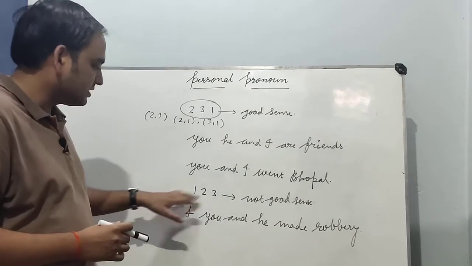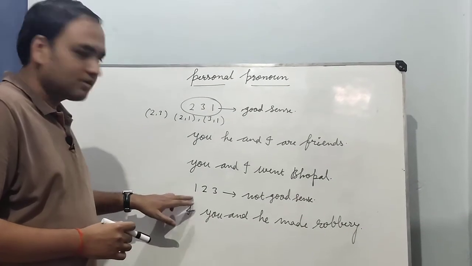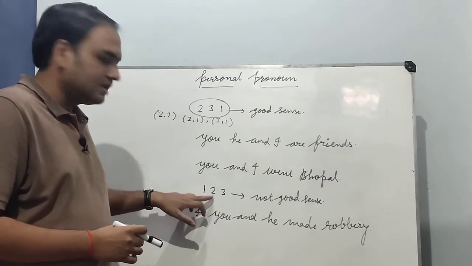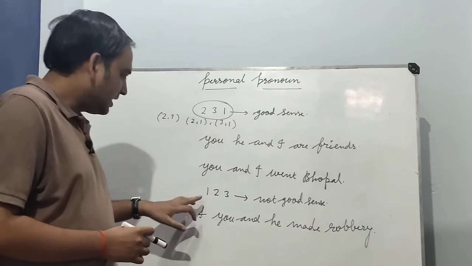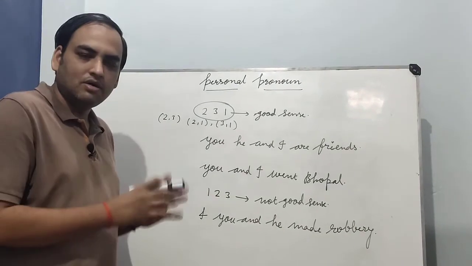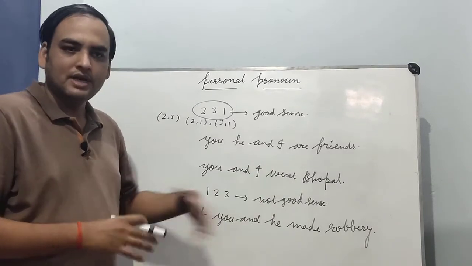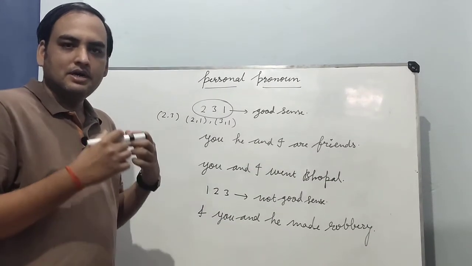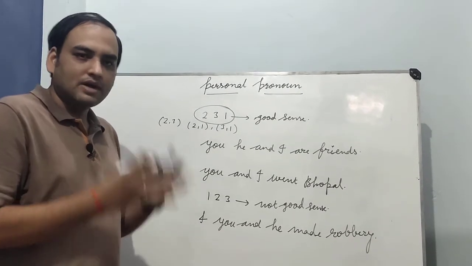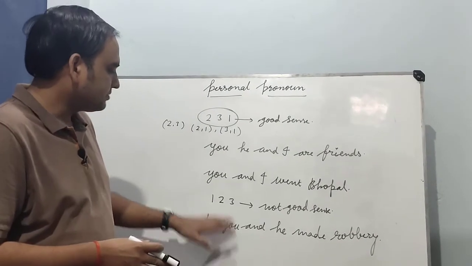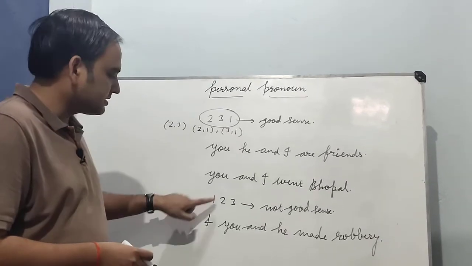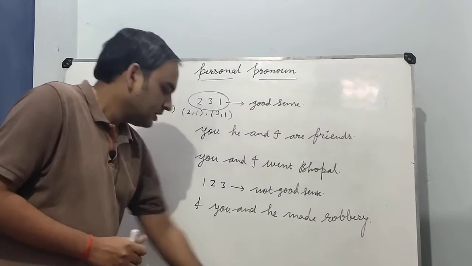Similarly, if we are not using all three personal pronouns, there are only two personal pronouns like 1 2, then sequence will be 1 and 2, or if 2 and 3, then 2 and 3, and if 2 is absent, then 1 and 3. Okay, this sequence will be followed in all situations if something wrong has been done or something wrong is being shown in a sentence. In such situation, we follow this sequence 1 2 3. First person, second person, then third person.